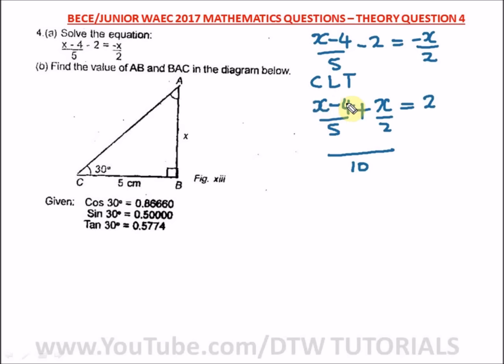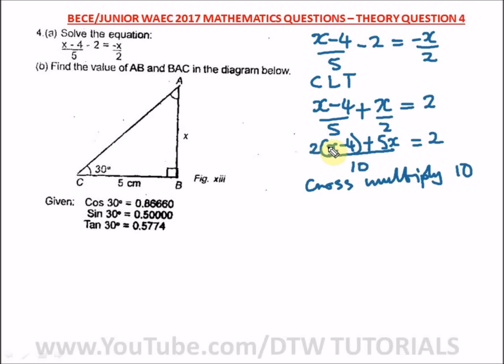So, 2 times x minus 4. So we say 2 times what? X minus 4. Let's leave this here. Plus 2 in 10 is what? 5. And 5 times x is what? 5x equal to 2. So here, what do we do? We cross multiply. Is that not it? Cross multiplying, we have 10, so we have 10 times 2.